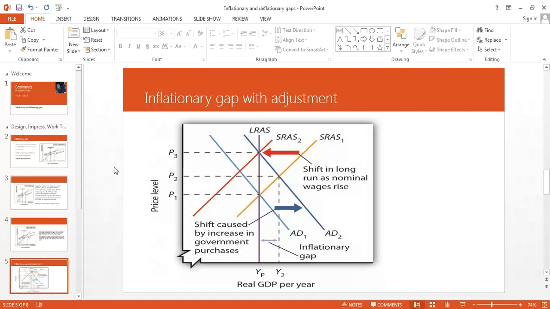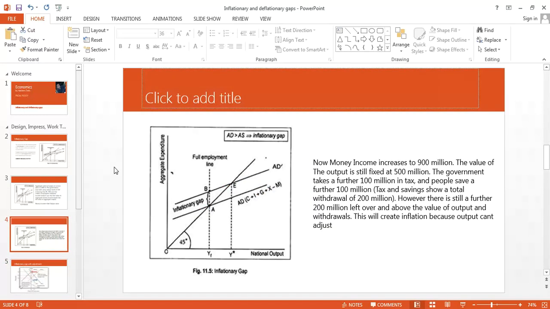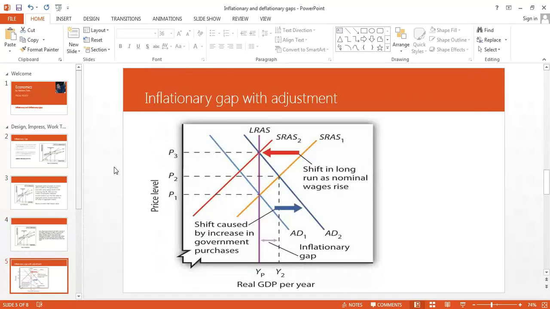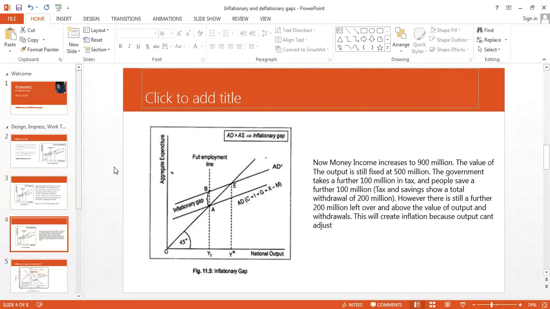Please do keep in mind that the inflationary gap has to be shown via both diagrams. You will have to show it using the 45-degree line, national output on the x-axis, aggregate expenditure on the y-axis, and you will also have to show it using the aggregate demand and aggregate supply curve with the price on the y-axis with the adjustment. So please make sure that you understand both these diagrams very carefully.